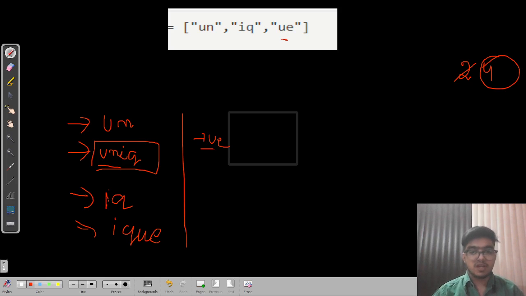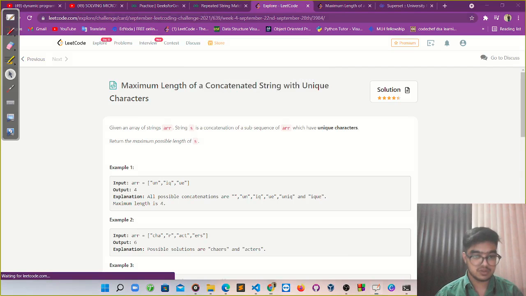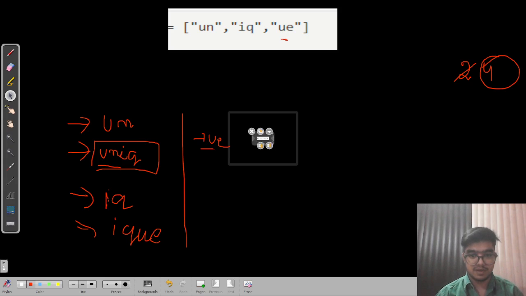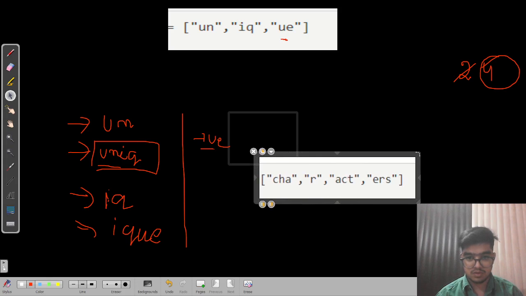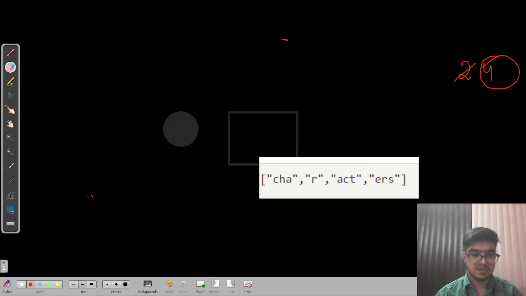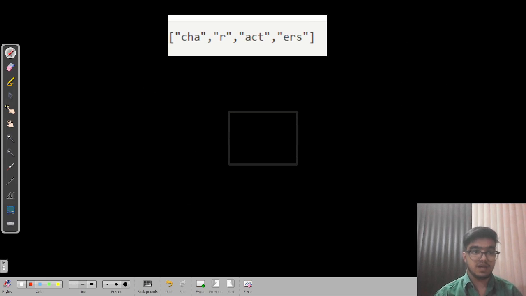Similarly, let me take this other example too, so that you have more understanding of this. Let me just remove all of these things. So now this is the array of strings, and similarly, we do the same steps.